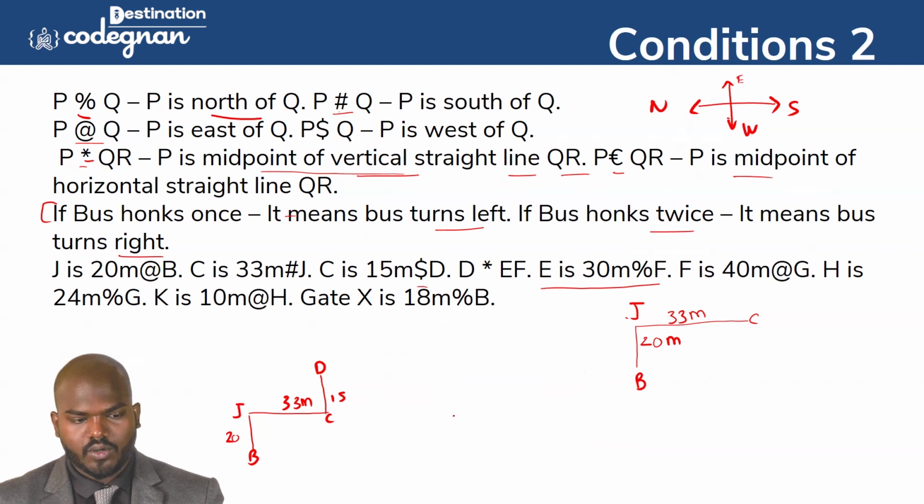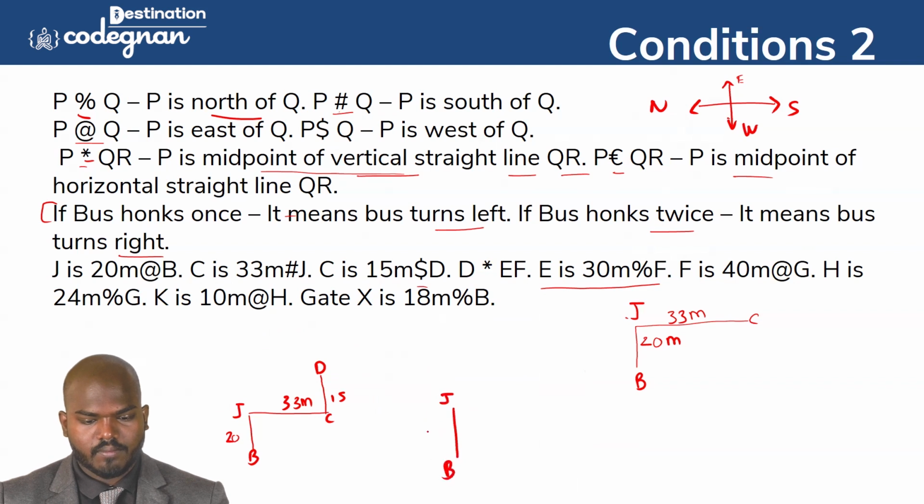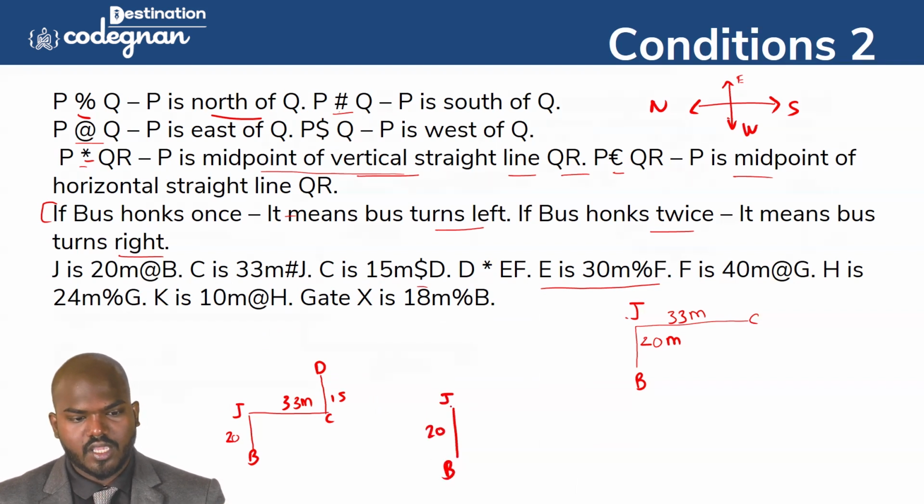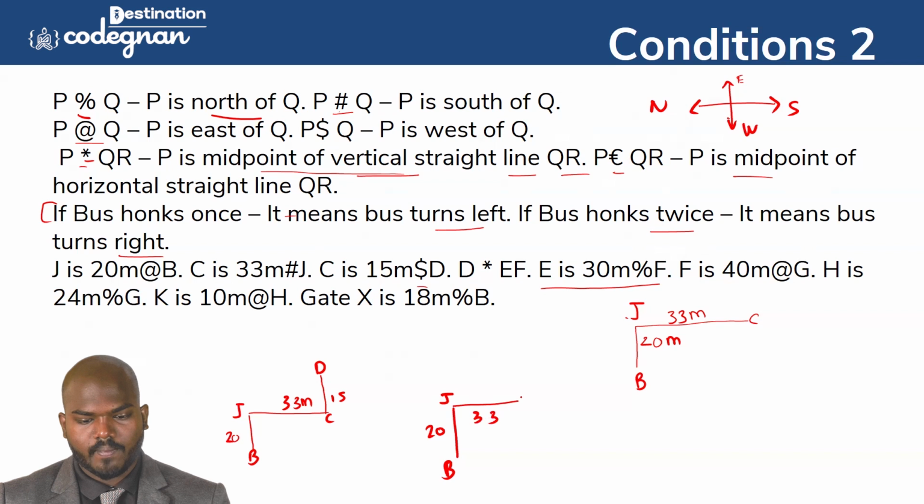J is 20 meter at the rate of B. J is 20 meter east to the B. And then C is 33 meter as J. As means south. C is in the south. South means this direction. So 33 meter C.